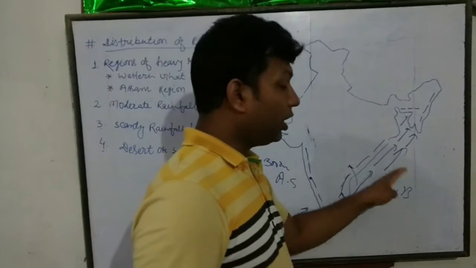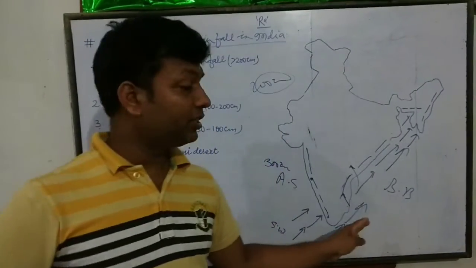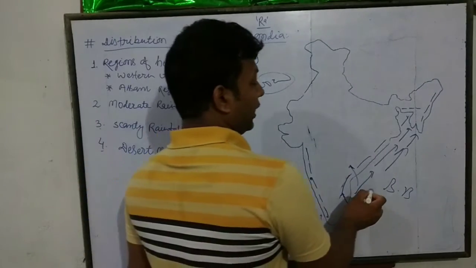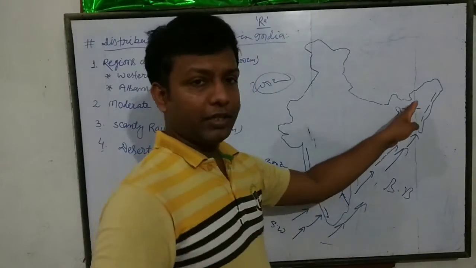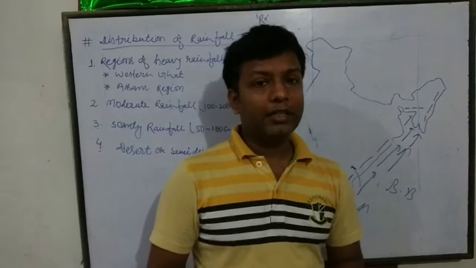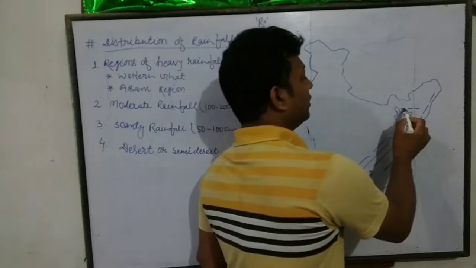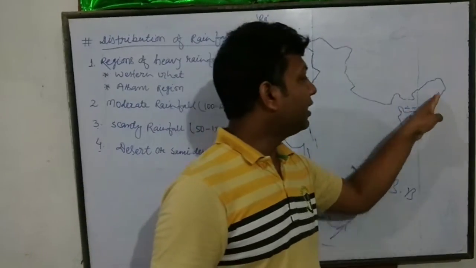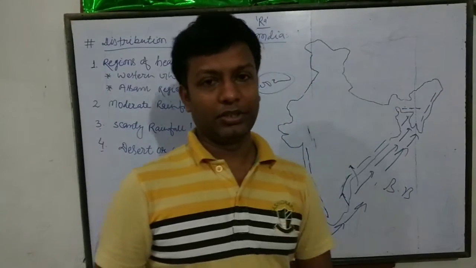So the moisture-laden winds of the southwest monsoon head towards the northeast, where we have the Garo, Khasi, Jaintia hills, and here is the Assam Himalayan region.